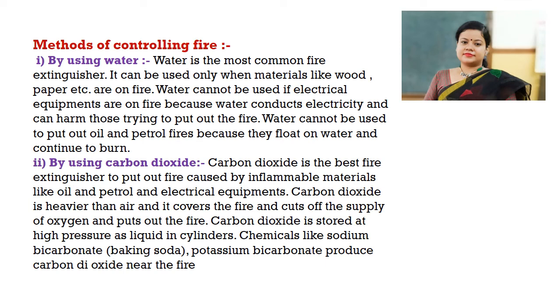Carbon dioxide is stored at high pressure as a liquid in cylinders. Chemicals like sodium bicarbonate and potassium bicarbonate produce carbon dioxide near the fire. So they just cover the fire like a blanket and do not let oxygen reach the fire, so that the fire extinguishes.